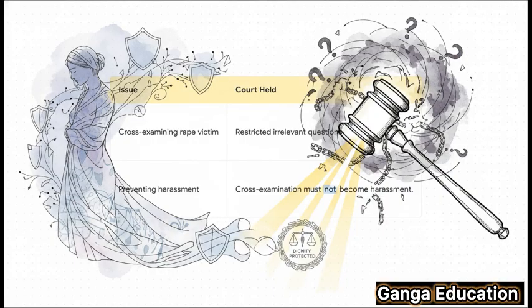In this incredibly important case, the Supreme Court came down very strongly on the need to protect the dignity of rape victims. The court ruled that cross-examination cannot be allowed to become a tool for harassment. It restricted irrelevant, character-assassinating questions, reinforcing the very spirit of the proviso in Section 149. This case is a must-know.